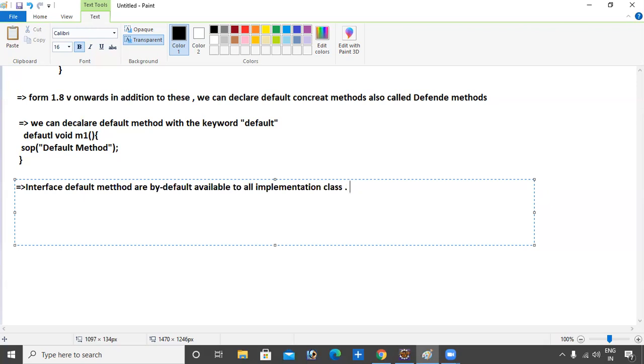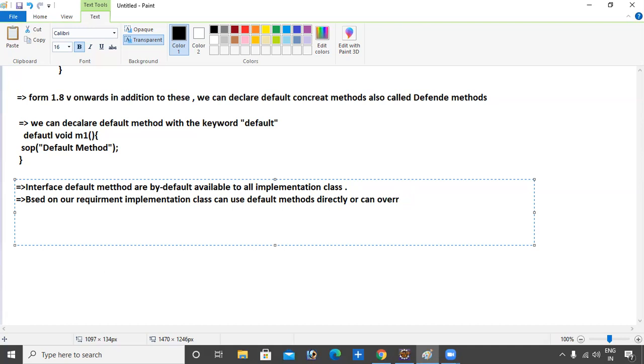Next point: based on our requirement, the implementation class can use the default method directly, or we can override it.